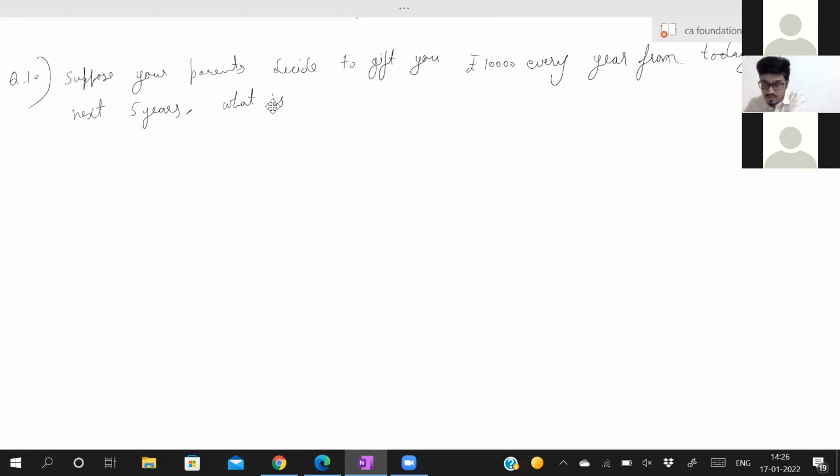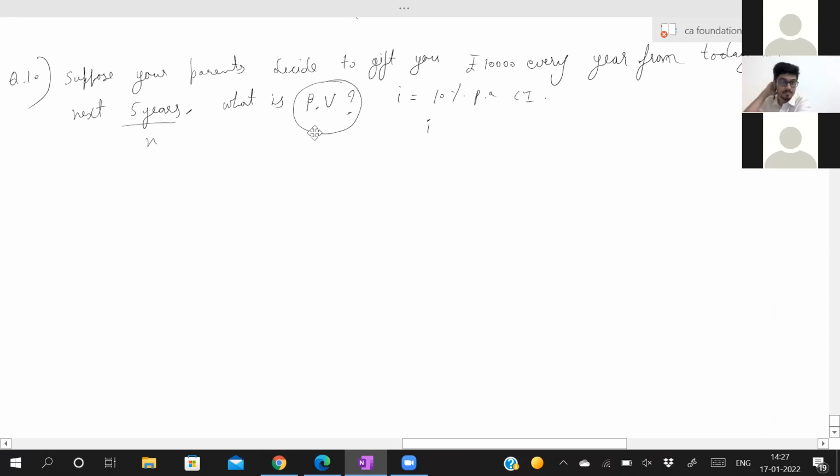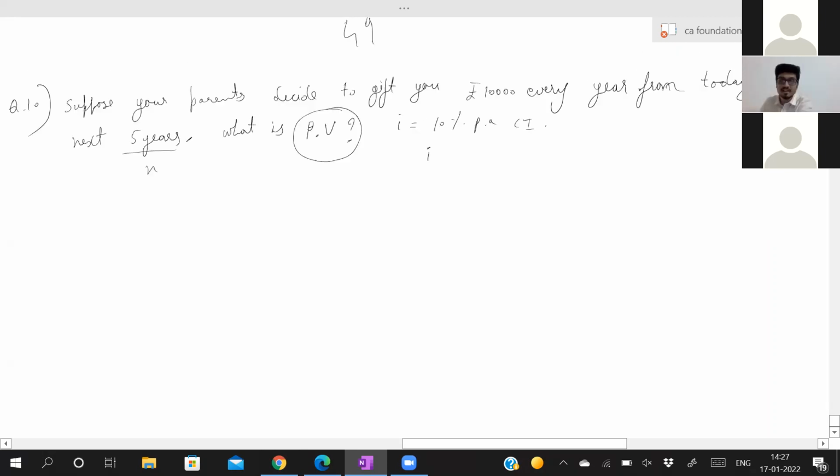Now, what is the present value? I is equal to 10% per annum compound interest. This is what they have given. See, they have given I. They have given N as 5 years. Now they have asked what is the present value directly. That means 10,000 every year you are getting from your parents. What is it? It is an annuity. Regular amount at a regular interval. Every year you are getting 10,000.